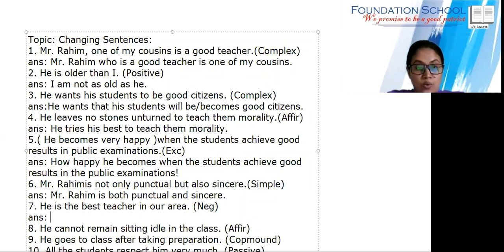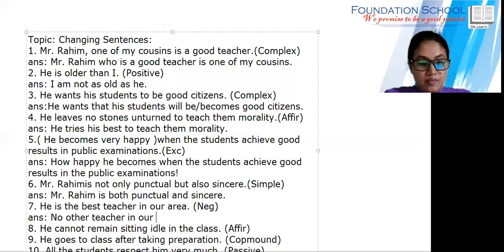No, no, no. When the affirmative sentence is in a superlative form, we need to make it positive, then it will automatically be negative. He is the best teacher. So how can we start? No other teacher in our area is as good as he. Good. No other teacher in our area.